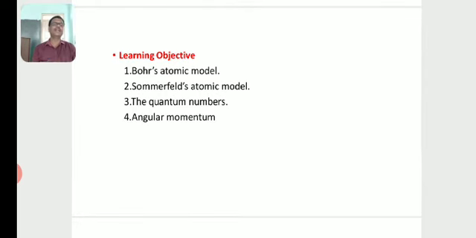Which are the learning objectives for the study of Pauli's exclusion principle? First, Bohr's atomic model, postulates of Bohr's atomic model, limitations of Bohr's atomic model, and then Sommerfeld's atomic model, postulates of Sommerfeld's atomic model, then quantum numbers, and then angular momentum.